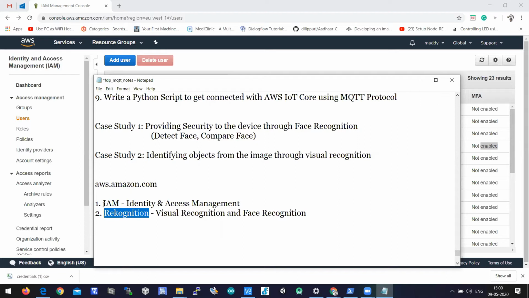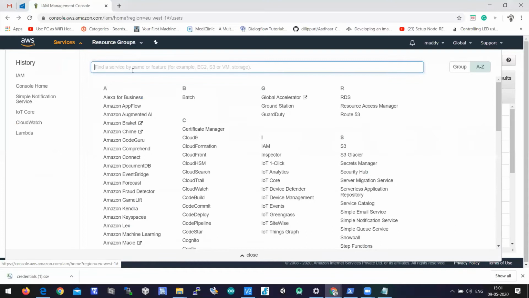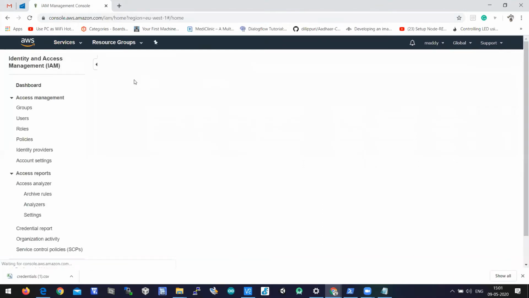These are the two services which we use today, which are new services, because in this 13 days FDP program we have not used the IAM service and the Rekognition service. So here you can log in to aws.amazon.com, and in services you need to click on IAM. IAM is nothing but Identity and Access Management, and you need to opt for this service.